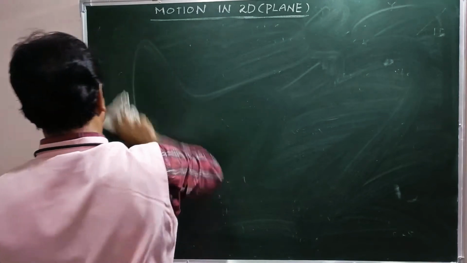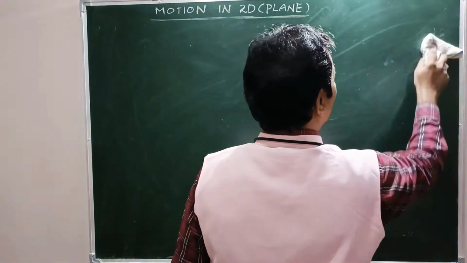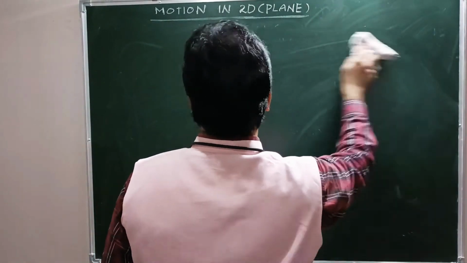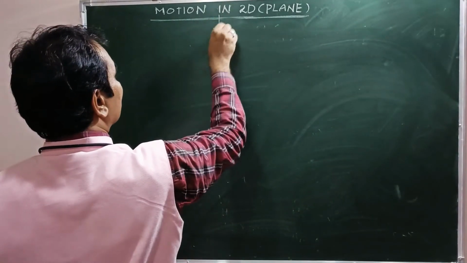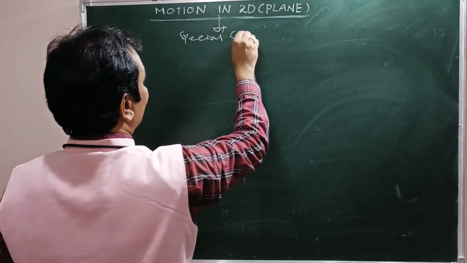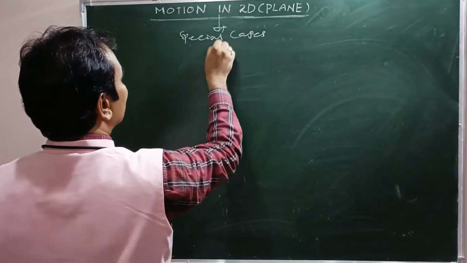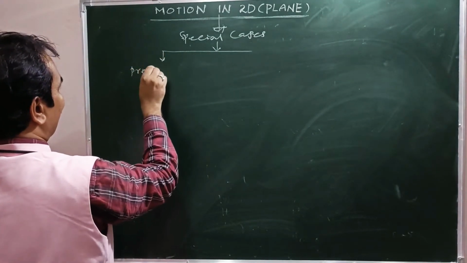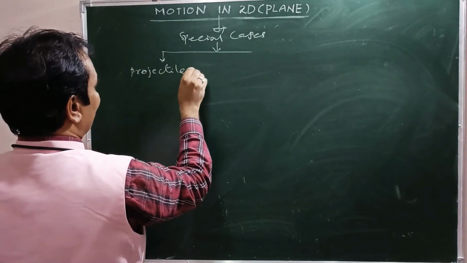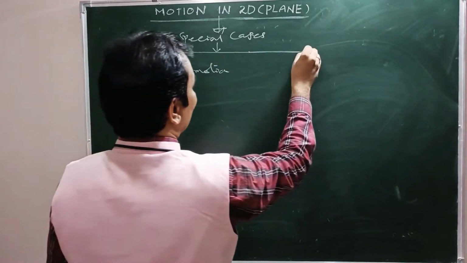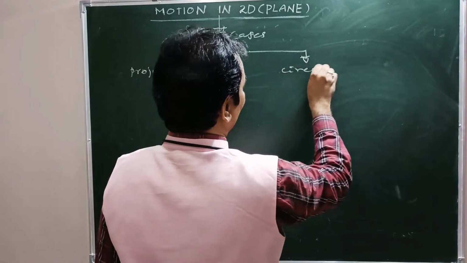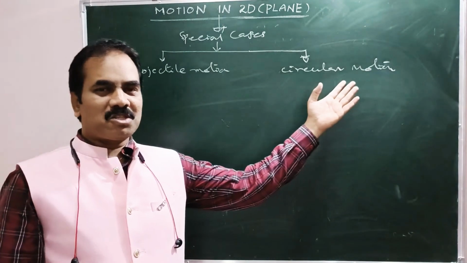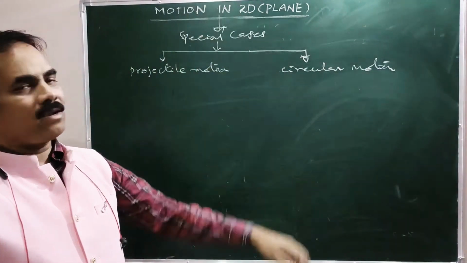Both projectile motion and circular motion are the special cases for motion in 2D, right?